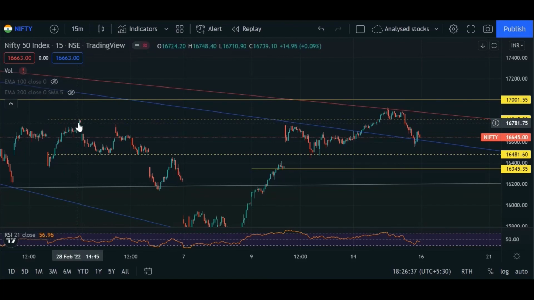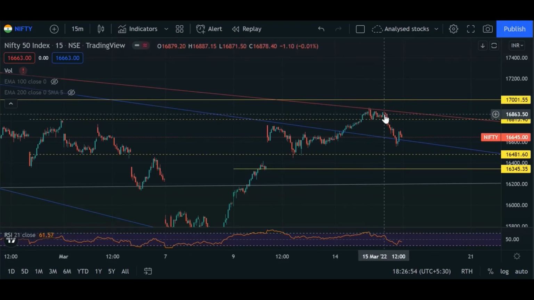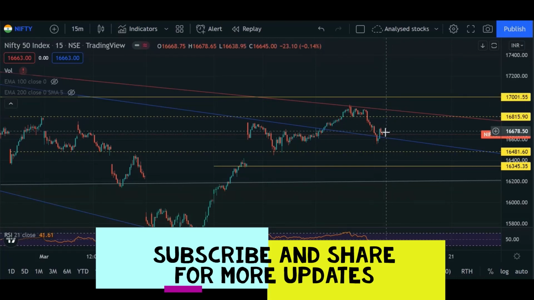And for resistance, it was taken and respected as resistance from 28th Feb. Then again it never touched it, but on 14th March, that is on Monday, the previous day, it traded above it, and now when today it broke, it surrendered completely below this particular range. So my bias is again bearish. So let's see what happens tomorrow. These are the levels I have mentioned, and this is the zone to trade tomorrow.